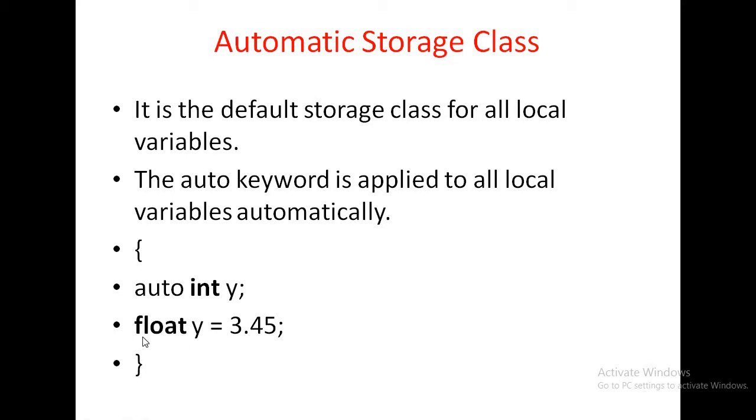Here I am just writing float y = 3.45. I have not mentioned any storage class. That means by default the storage class is auto. The auto keyword is applied to all local variables automatically. int y is the same as auto int y, and float y = 3.45 is the same as auto float y = 3.45.